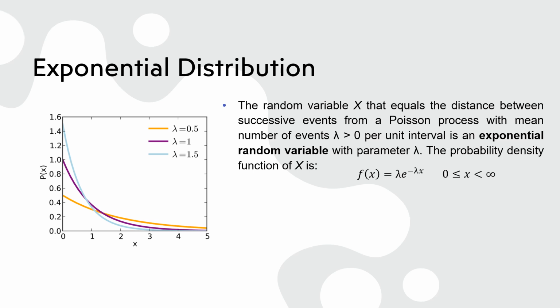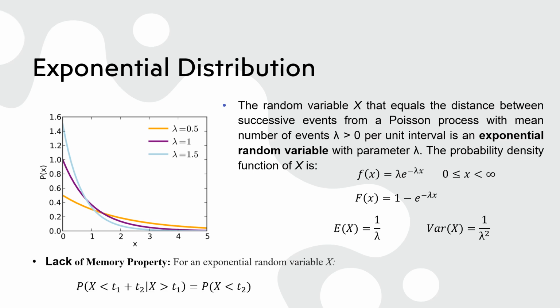The PDF of an exponential random variable describes how the likelihood of observing a certain time or distance, x, between events decreases exponentially as x increases. The exponential cumulative distribution function is 1 minus e to the power of negative lambda x. The mean of an exponential random variable is the reciprocal of lambda. This is the average interval or distance between events, and the variance is also related to the reciprocal of lambda.